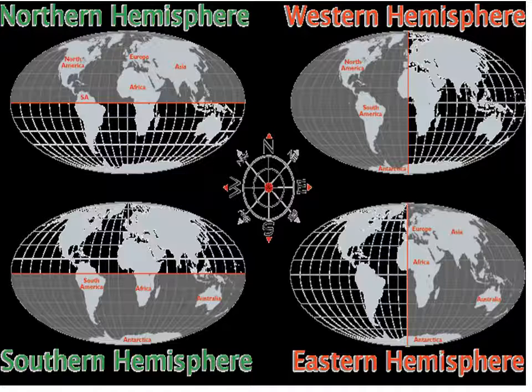Now we are going to see the hemispheres. The Earth has four hemispheres: northern hemisphere, southern hemisphere, western hemisphere and eastern hemisphere. This is shown above in the picture, where one side is shaded dark gray. The equator is the only latitude that cuts the Earth into two equal halves, because all the other latitudes are smaller circles.